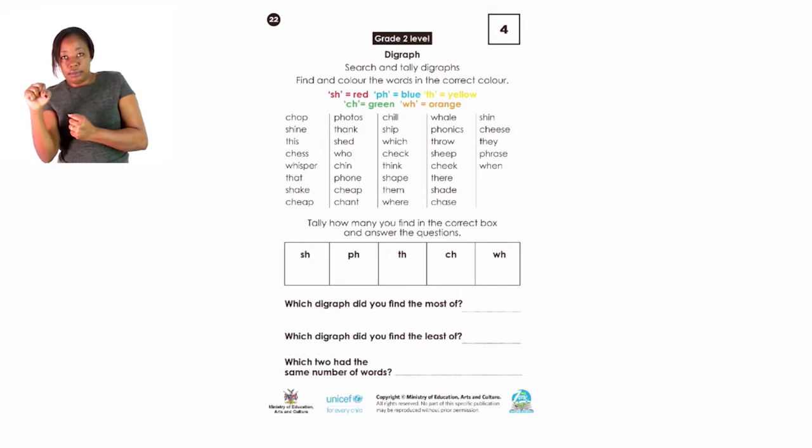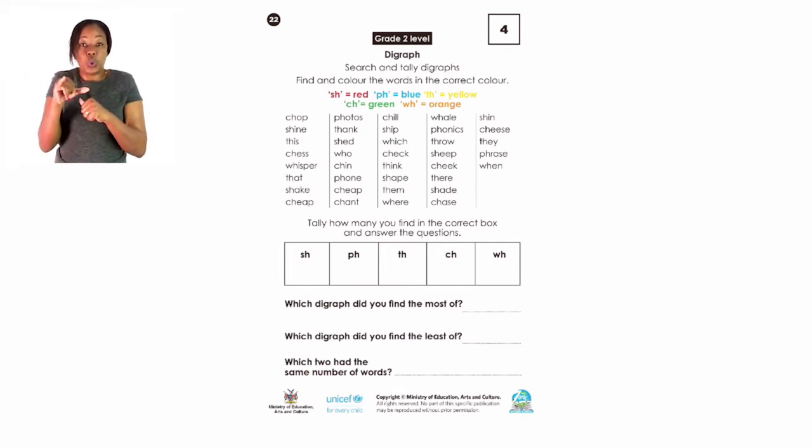Which digraph did you find the most of? Which digraph did you find the most? Which digraph did you find the least of? Which digraph did you find the least, which was less, few of them? Which two had the same number of words? Which two sounds here are having the same number of words?